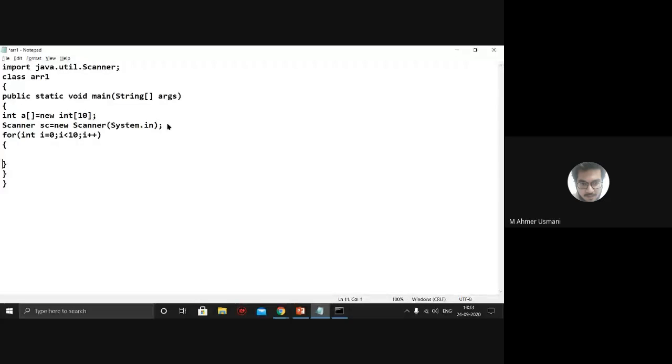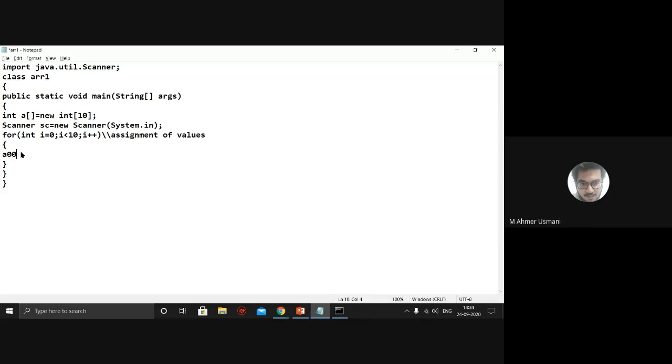This for loop that you're writing is for assigning, assignment of values. So what are you assigning? Basically what you're assigning is